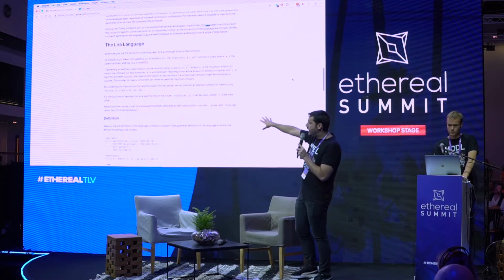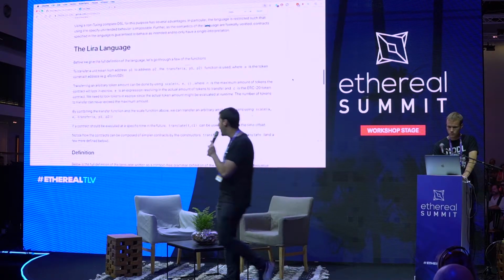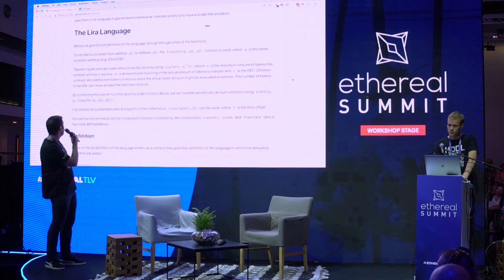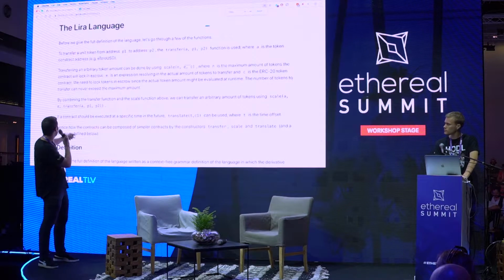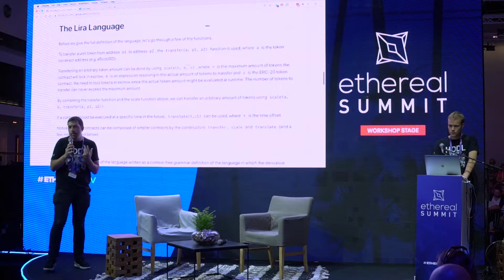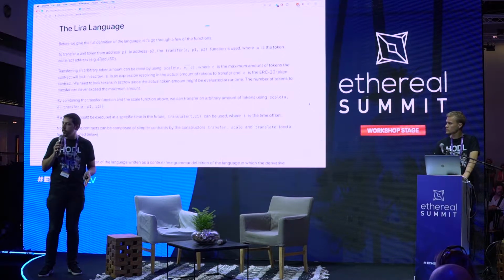Before getting into the full definition of the language, I will walk you quickly through a couple of examples. As you probably have seen before, wow, it's a bit hard to see, but eventually a transfer, and the insight we had when we built this language is that financial contracts are a list of transactions.